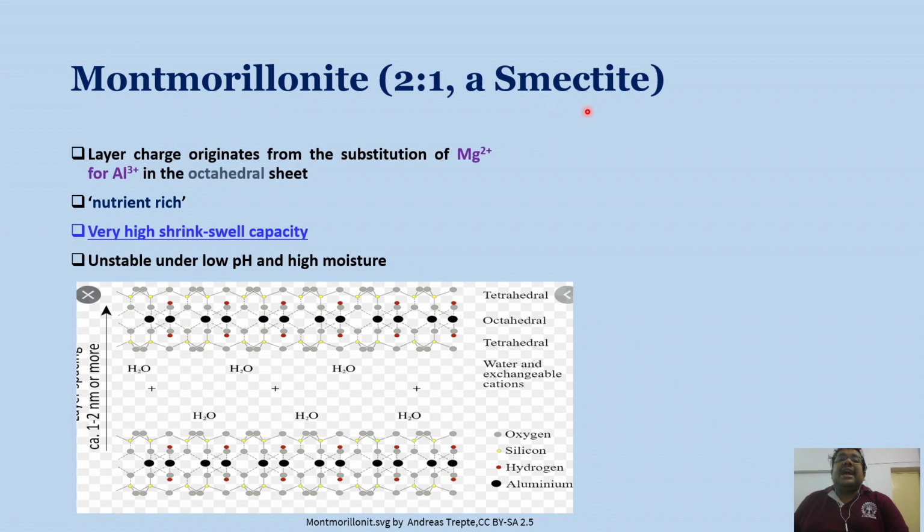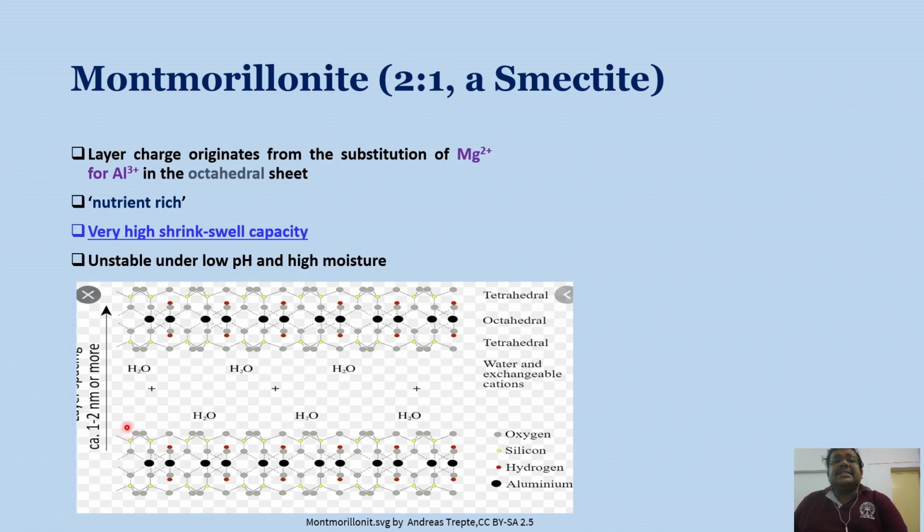As a result, montmorillonite is nutrient rich, and you can also see that the interlayer space of montmorillonite is the highest. It varies from 1 to 2 nanometer or more, and in the interlayer space there are water and exchangeable cations. So, interlayer space wise, montmorillonite shows the highest d-axis spacing.